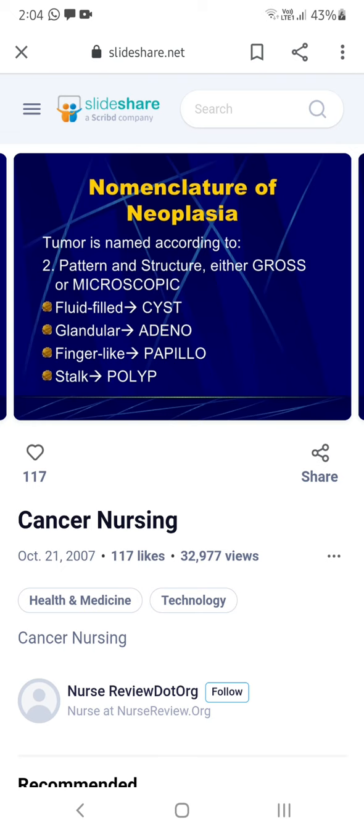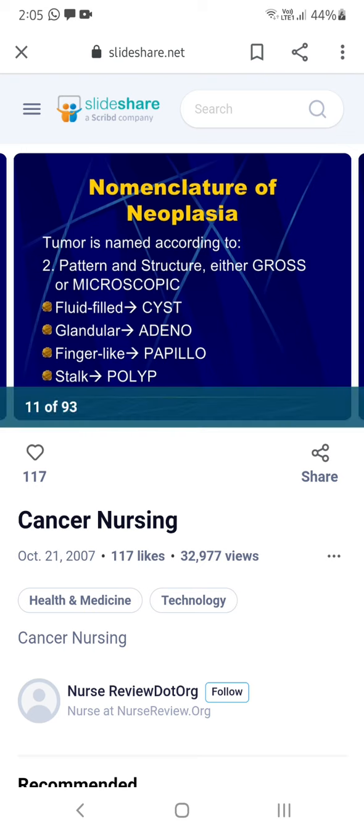So tumor is named according to their structure that is seen under the microscope. Okay. The first thing is, if it is related to the organs, we have given names according to the structure seen in the microscope. That is, if the tumor is filled with cystic fluid, then it is called cyst. If it is granular, glandular cells, then it is known as adeno. If finger-like projection cells are there, it is known as papillo. If it is a small round tumor confined to one area, like a stalk, then it is known as polyp. These are the names given according to their